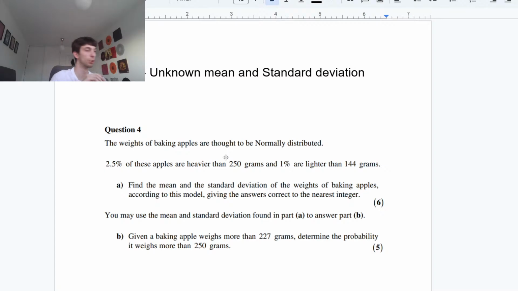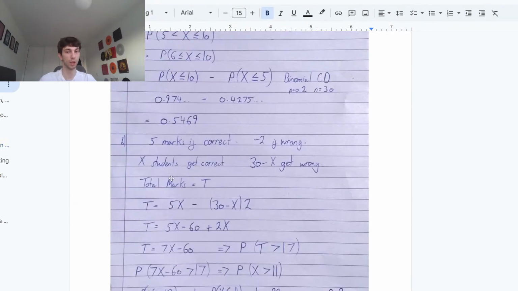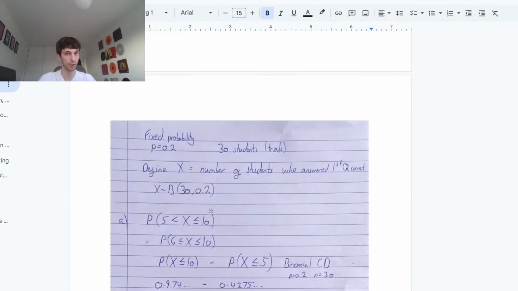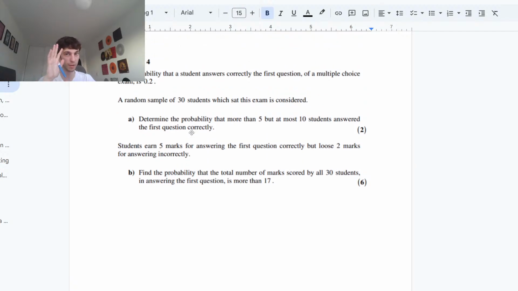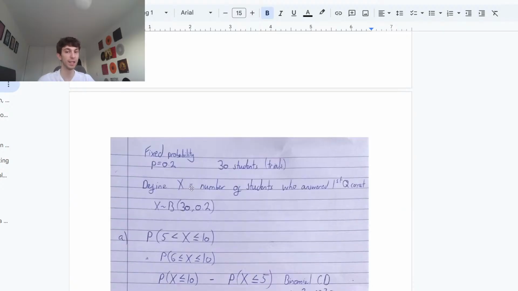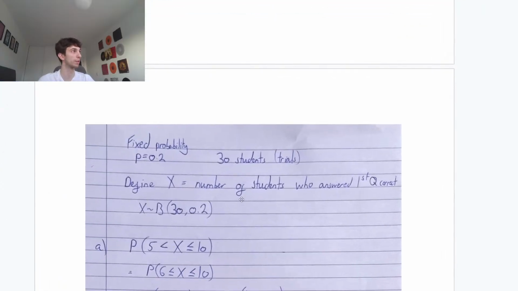Can you explain how I got the total? Yeah, I'll do that quickly. The total number of marks, guys. Okay, let's remember what the question is telling us. You get 5 marks if you get it correct, and you lose 2 marks if you get it wrong. How many students get it correct? We had in part A that X students. Remember we defined X to be the number of students who got it correct, right?